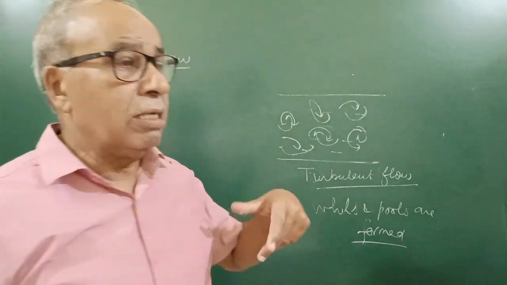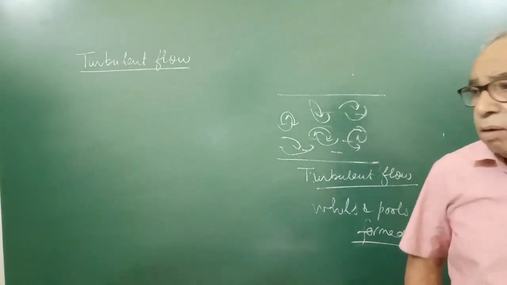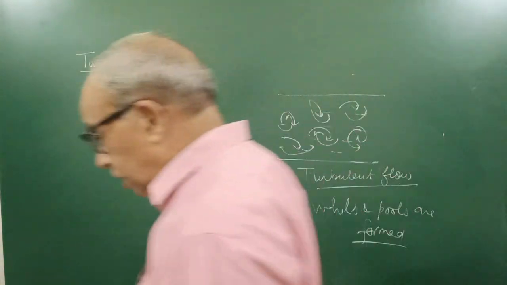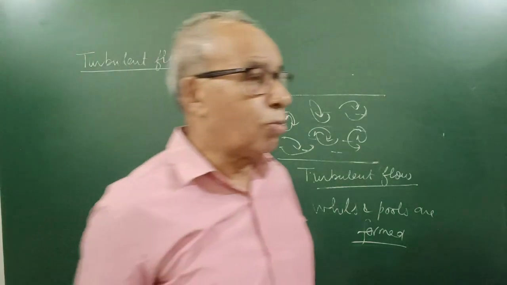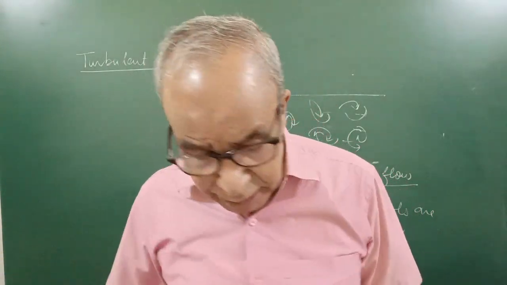In winter season, the river has almost streamlined flow. When speed of flow is small, then flow is supposed to be streamline. I will tell you many things here.